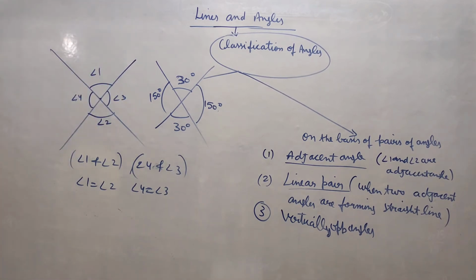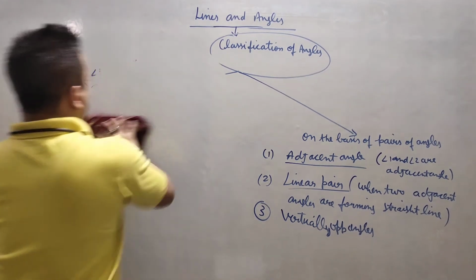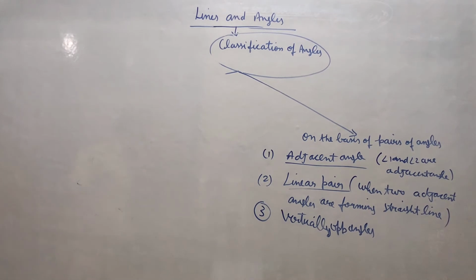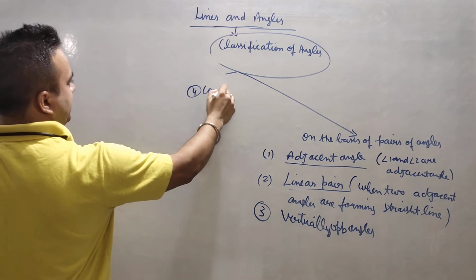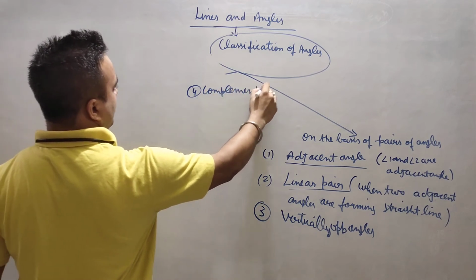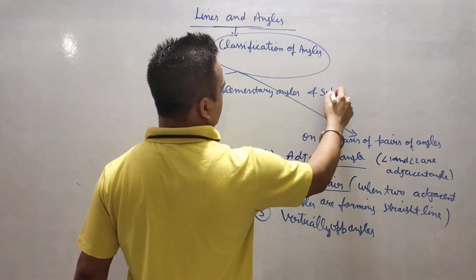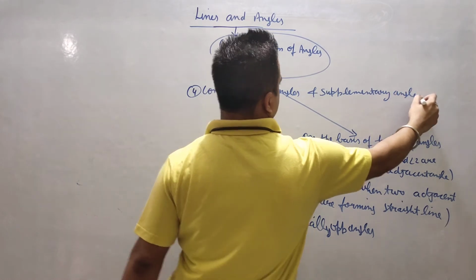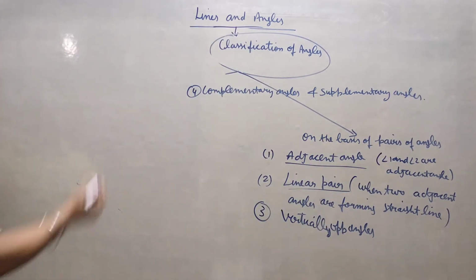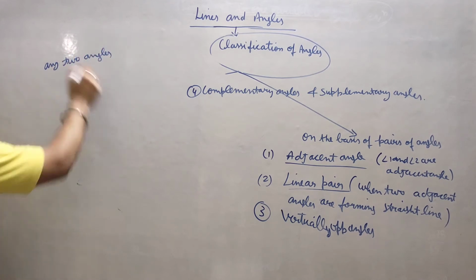Now I am coming to complementary angles. What do you mean by complementary angles? Complementary means, okay, I am writing here the fourth category. I am writing complementary angles, and I am writing supplementary also because they both behave in the same way. Complementary means any two angles. Why am I using any two angles?